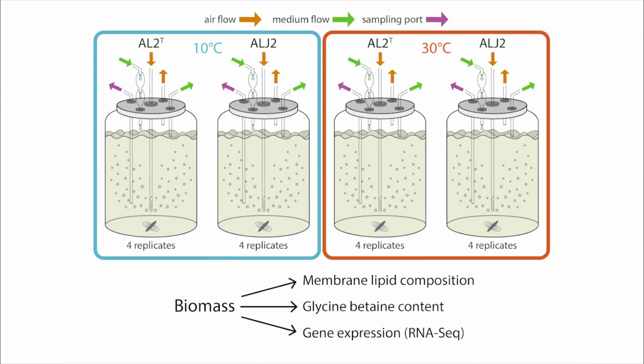To obtain an answer to this question, we took the strains Thioalkalivibrio versutus AL2, isolated from a soda lake in Siberia, and Thioalkalivibrio nitratus ALG2, from the East African Rift Valley in Kenya. We cultivated both strains under controlled conditions in chemostats at 10 and 30 degrees, and thereafter we compared their membrane lipid composition, their glycine betaine content, and also their gene expression by RNA-Seq for both temperatures.